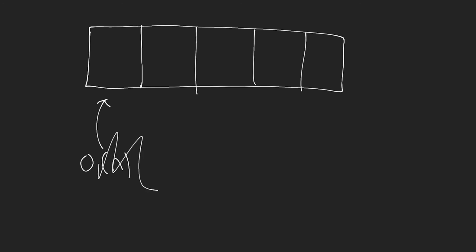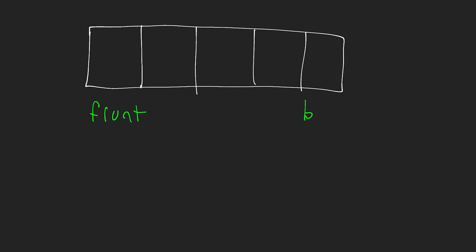Okay, so we're creating this array, and this array we're going to use for our queue. That means we need to define a front and we need to define a back. Now we can define these in any order that we want, but for now I can make the front of my array the front of my queue, and the back of the array the back of my queue. That means I insert elements at the back or the end. I remove elements from the front or the beginning.